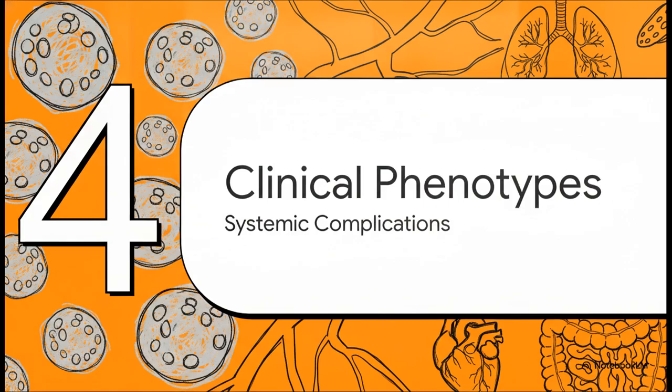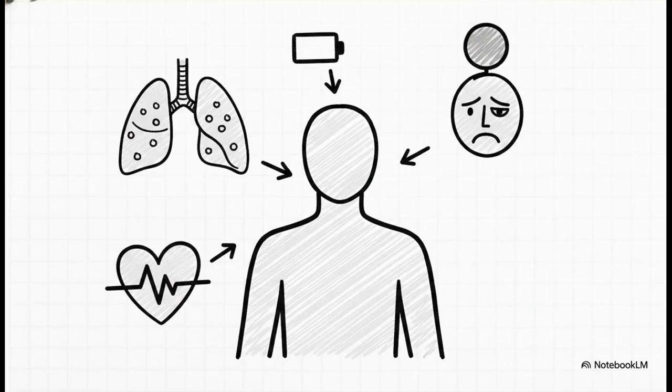All right, Part 4, clinical phenotypes and organs. Now that we've explored the microscopic battleground, let's zoom back out to the macro level and see how these granulomas actually affect patients. The clinical presentation is just incredibly diverse. We're talking everything from totally asymptomatic lung nodules to severe, life-altering systemic issues.